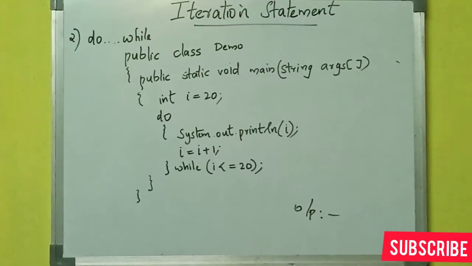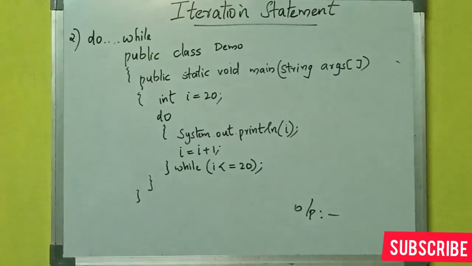So an example of a do while loop. First we specify the class. So public class demo. Demo is the name of the class. Then public static void main. So the main function is used. Then inside the main function, int I equal to 20. So an integer variable I is initialized with value 20. Then inside that, the do iteration statement is used. So the keyword do is used. Then after opening the curly bracket,